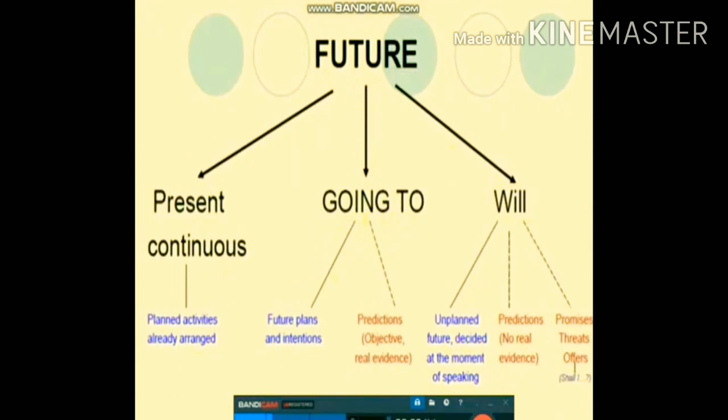Future tense can be written or used in different forms, that is present continuous tense, under which planned activities already arranged fall. Another is going to, for future plans and intentions, predictions with objective, real evidence. Will is for unplanned future, decided at the moment of speaking, like predictions with no real evidence. And then will is used also for promises, threats, offers, etc.